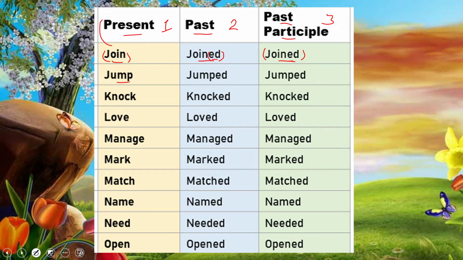Okay, jump, jumped, jumped, knock, knocked, knocked, love, loved, loved. So have you judged, my dear students? So read with me. Are you reading? Good. Manage, managed, managed, mark, marked, marked, match, matched, matched. Name, named, named. Need, needed, needed. Open, opened, opened.